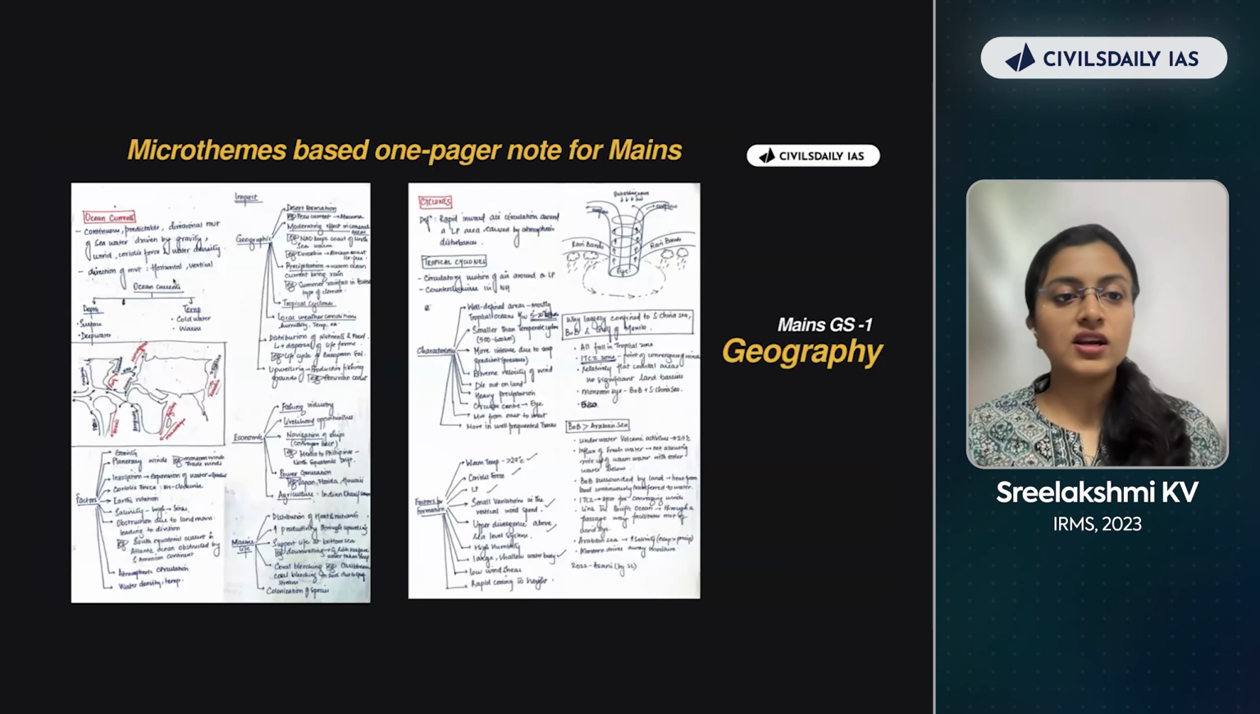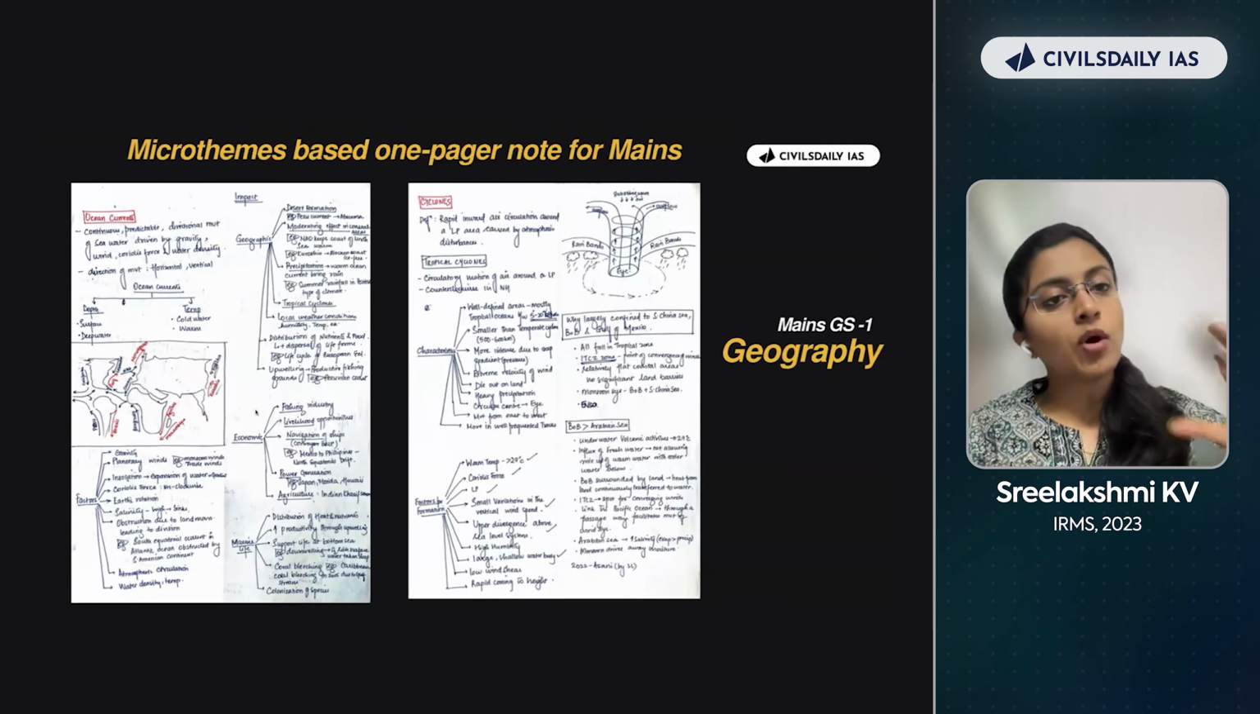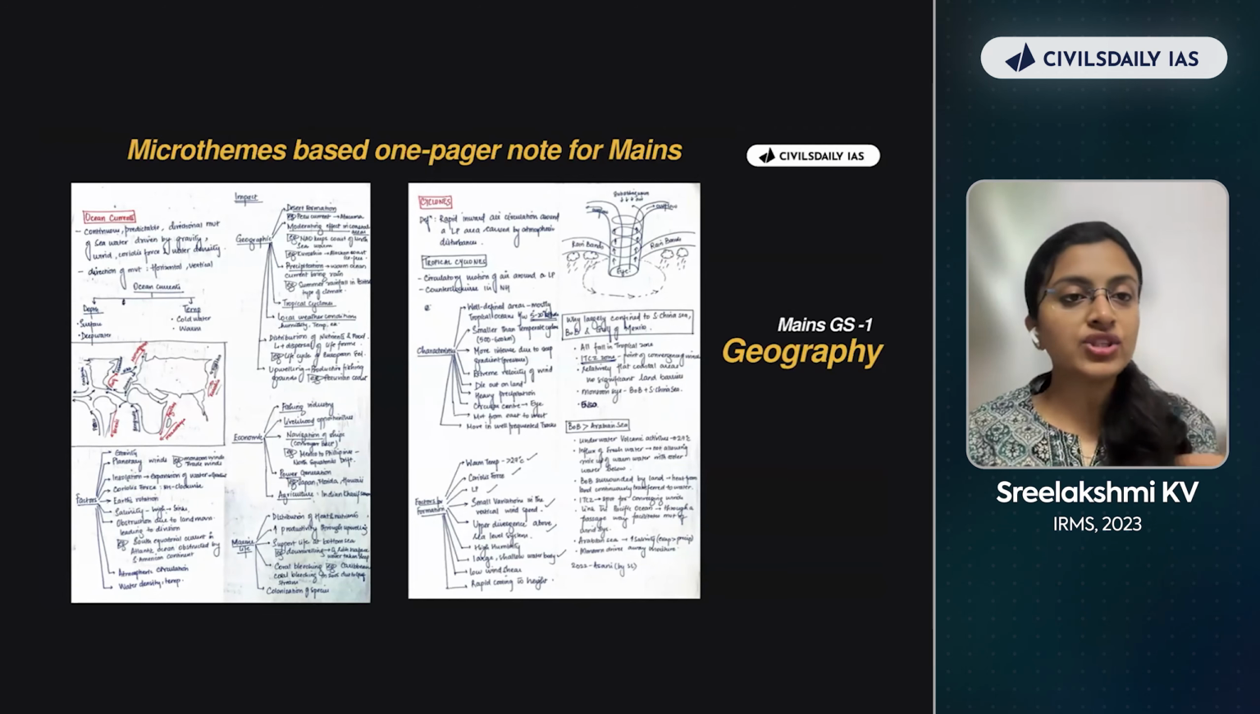This is geography, ocean currents. Again, you can see pointer-wise. This is exactly how I'm going to write in my answer if a question on ocean currents comes. Introduction, body, conclusion. Only in the body the dimensions differ, but introduction and conclusion are almost the same, right? Again, you can see here cyclones, the diagrams that I'm going to draw, the tropical cyclones, characteristics, factors, different